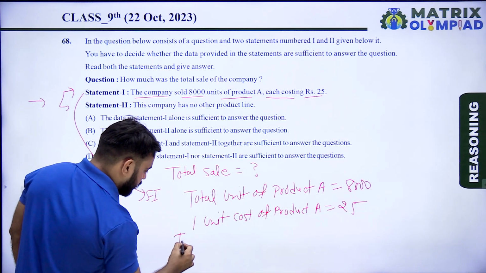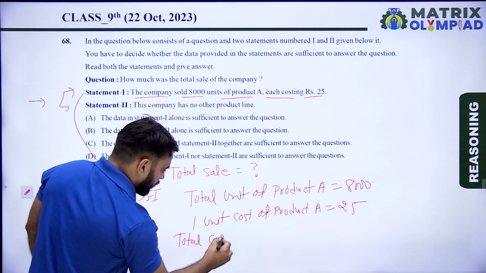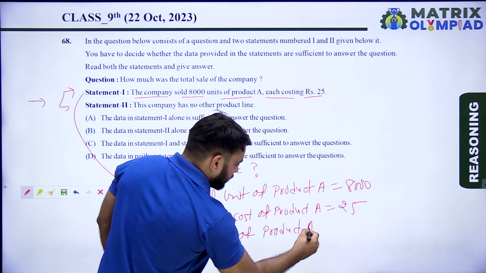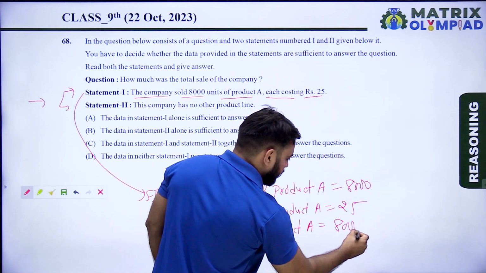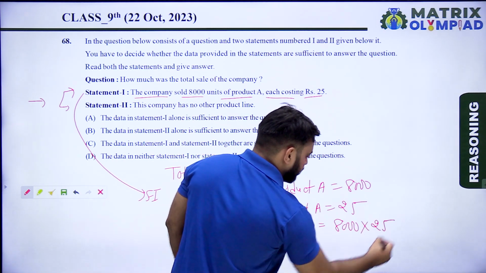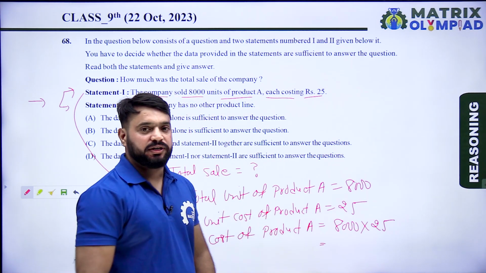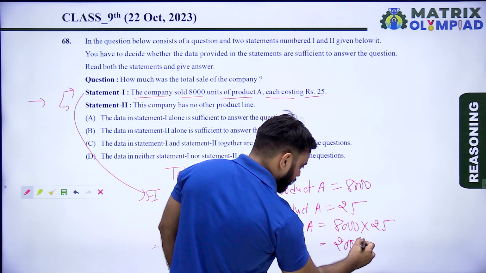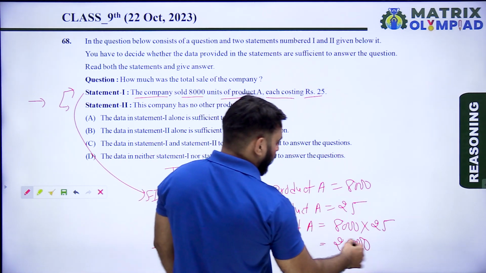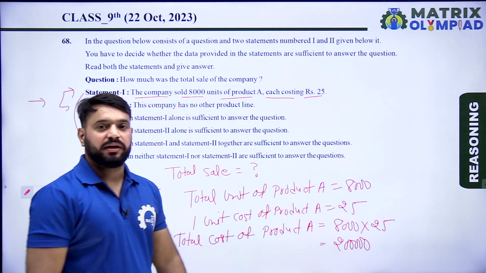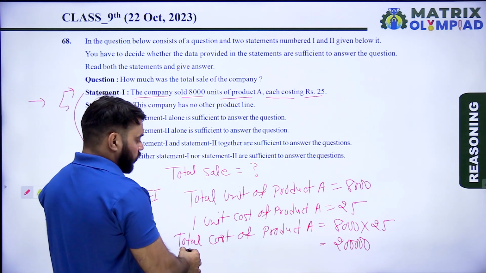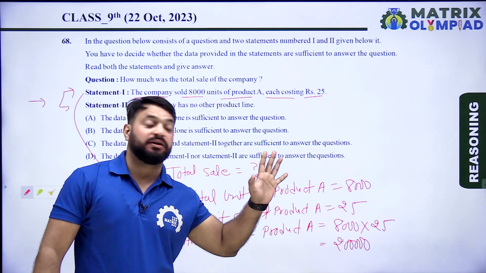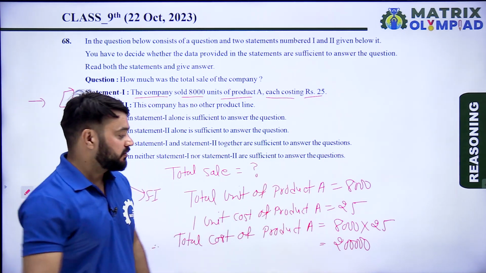Now the total cost of product A is equals to 8,000 multiplied by 25. 8,000 multiplied by 25, it means 2 lakh. So total cost of product A, it means total sale of product A is equals to 2 lakh rupees.